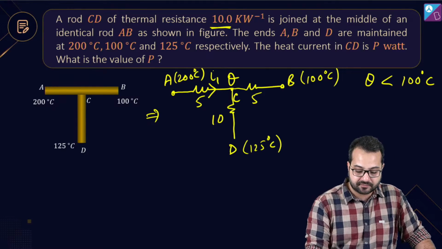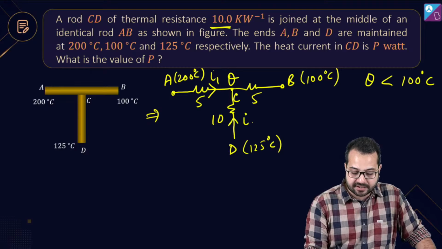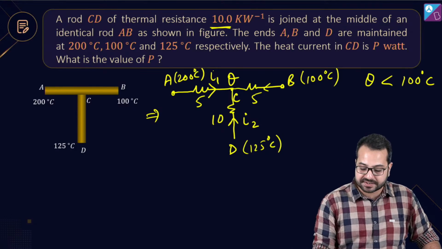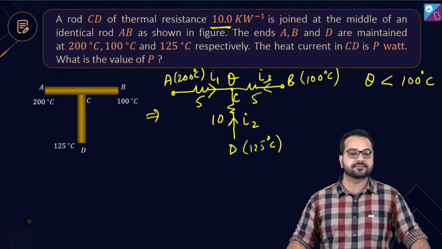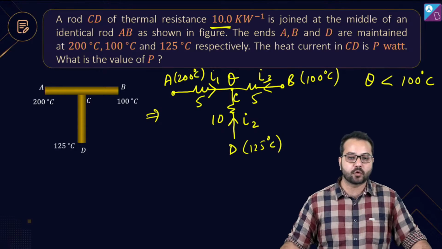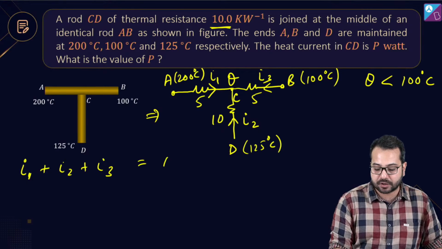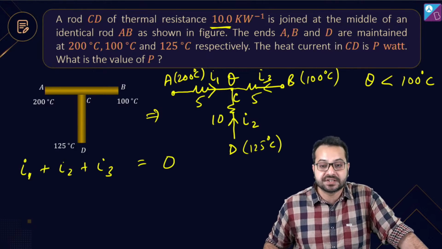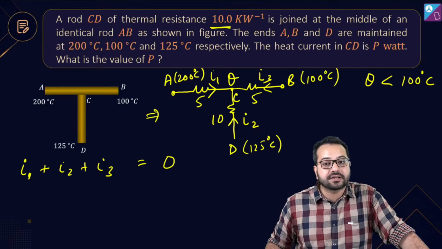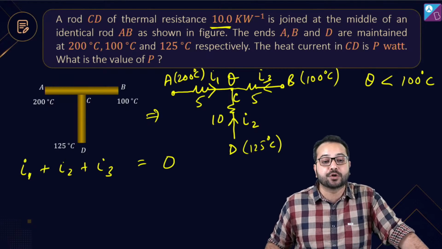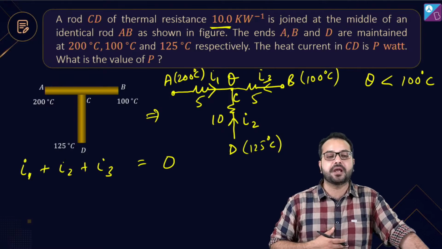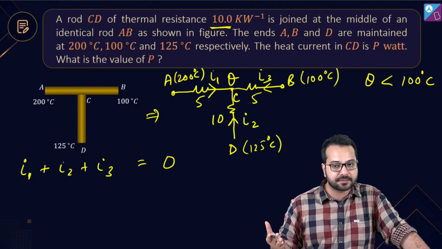Let's say it is I1. इससे current कैसा जाएगा? इससे current ऐसा जाएगा. Let's call it I2. और इससे current कैसा जाएगा? इससे current ऐसा जाएगा. Now all the current going into the junction should be equal to what? It should be equal to 0. So I1 plus I2 plus I3 should be equal to what? It should be equal to 0. Is that correct? All the current going into the junction should be equal to 0. That is going to be my approach. यही करते हैं ना KCL में.